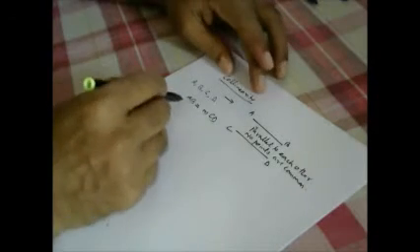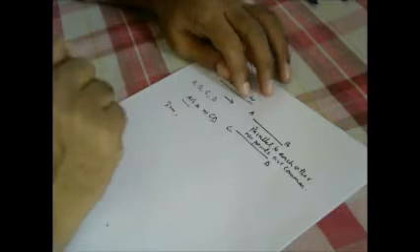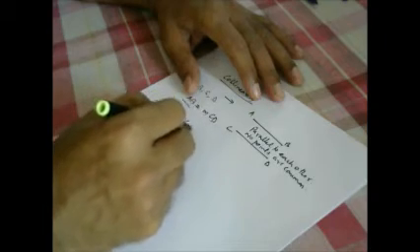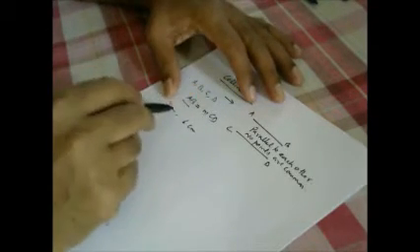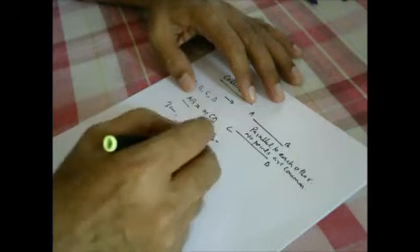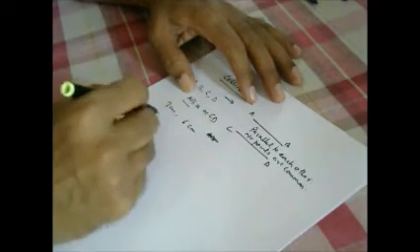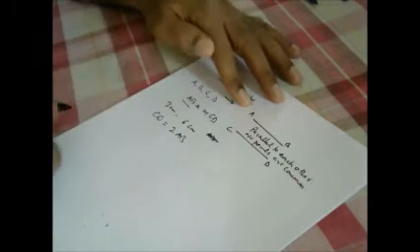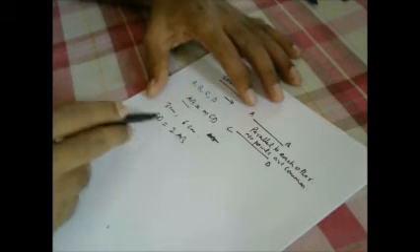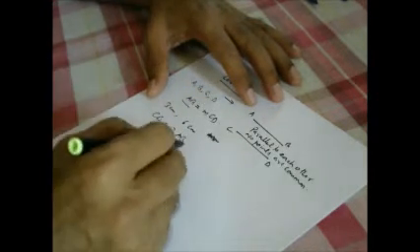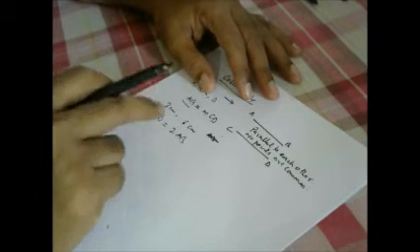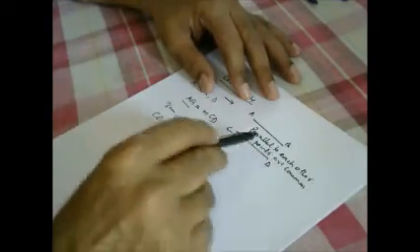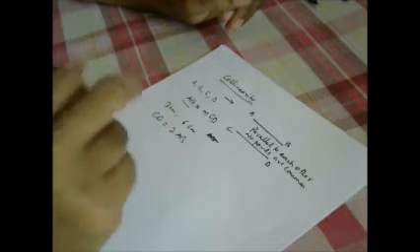Like, suppose AB is 3 centimeter, and CD we find to be 6 centimeter. So CD is equal to 2 times AB, 2 times 3 centimeter, so 6 centimeter. In this way we can say that A, B, C, D are collinear, but as no points are common, they are parallel to each other.